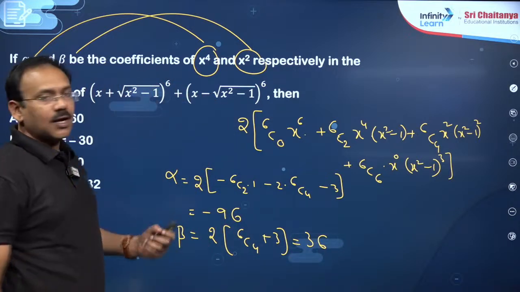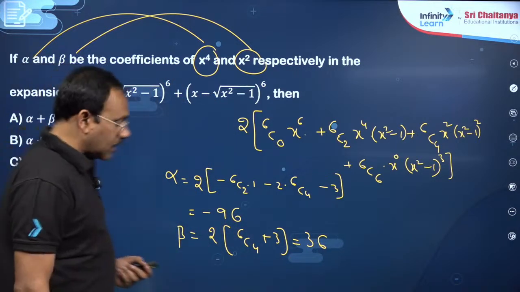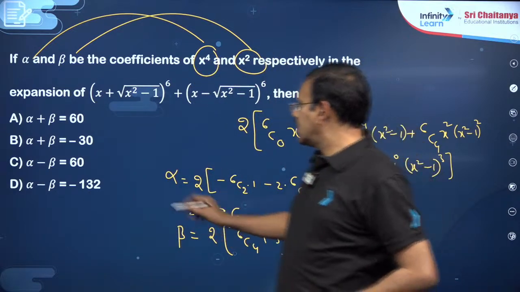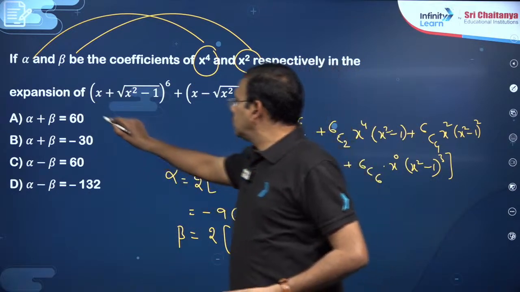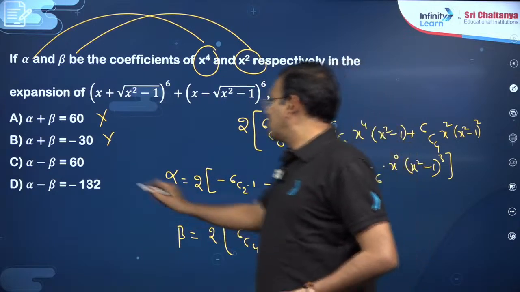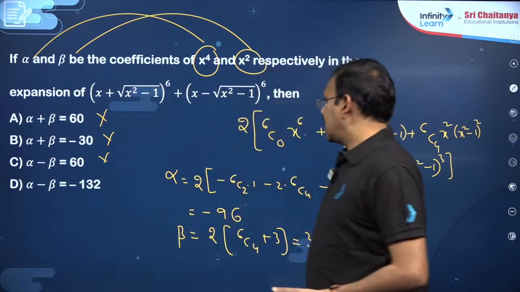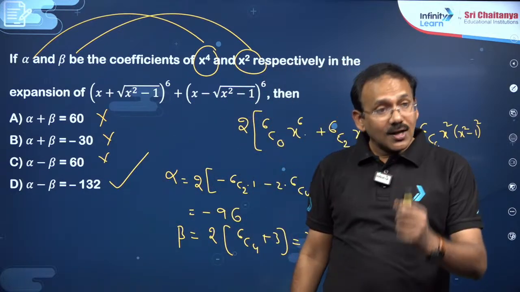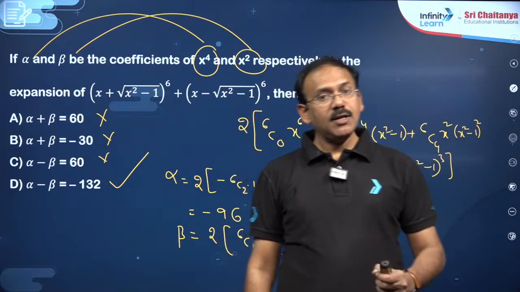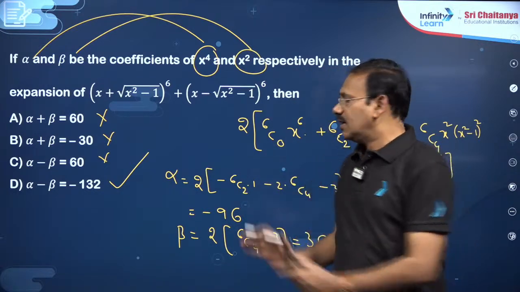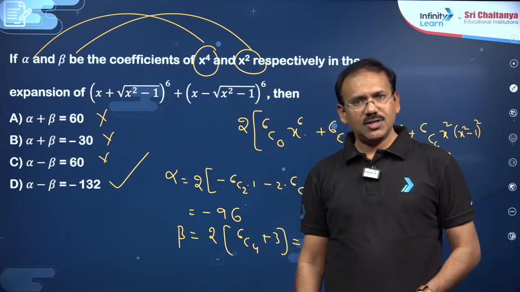Now, alpha beta, you know, he is asking to check alpha plus beta, alpha minus beta. Alpha plus beta is a negative quantity, that is minus 60, these two options will go. Alpha minus beta will be a negative quantity, minus 96 minus 132, correct. Option D is the right answer. To answer this question, dear students, what you need to know is just binomial theorem expansion, the remaining is all algebraic simplification only.